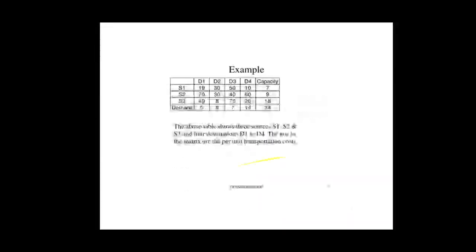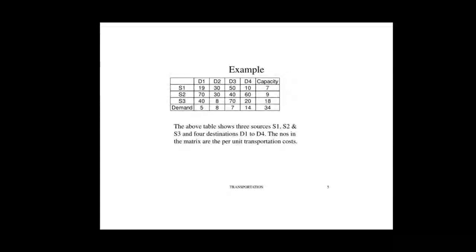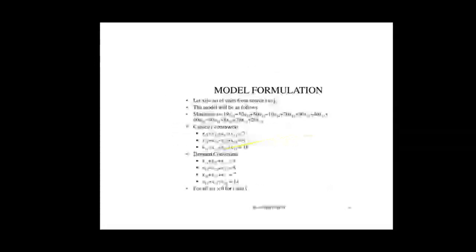Now the demand constraint. Similarly, here X11 plus X21 plus X31 equal to 5. Then X12, X22, X32 equal to 8.